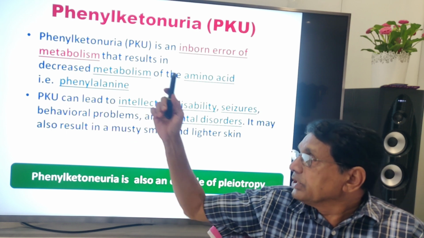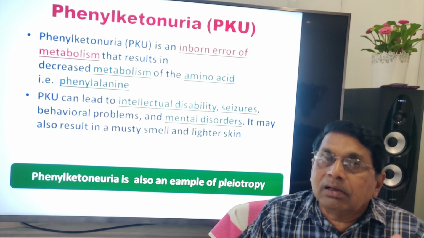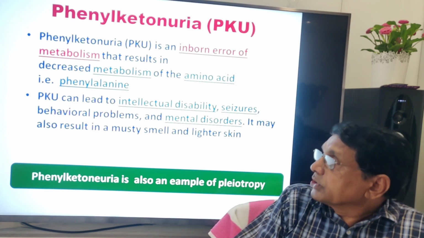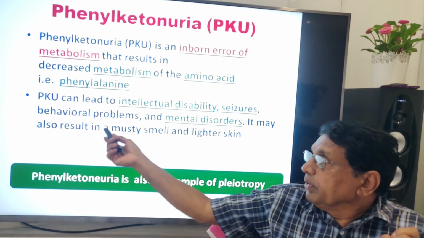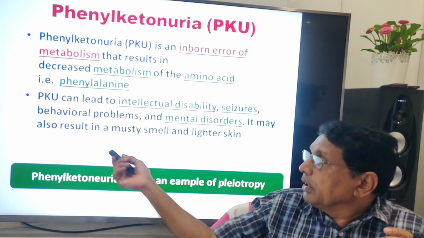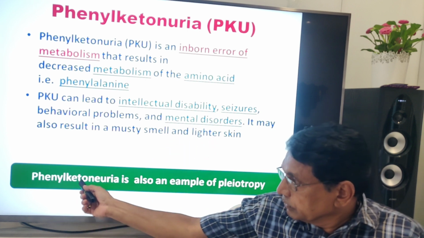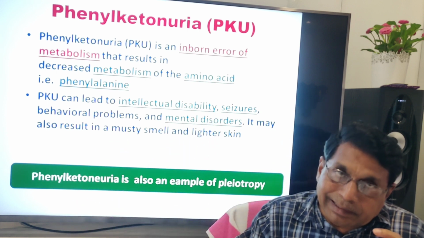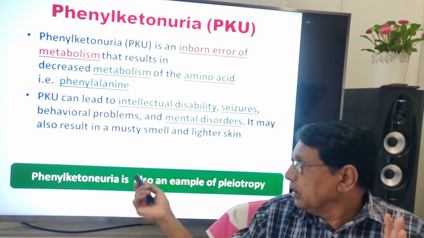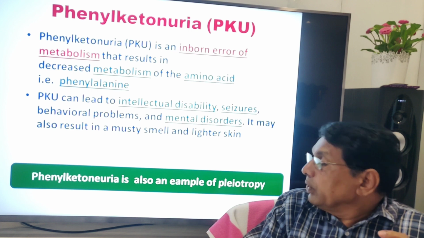This disease leads to intellectual disability. Mentally they are retarded, with seizures, behavioral problems, mental disorders. It may also result in a musty smell and lighter skin. As we have studied earlier, PKU is also an example of pleiotropy.